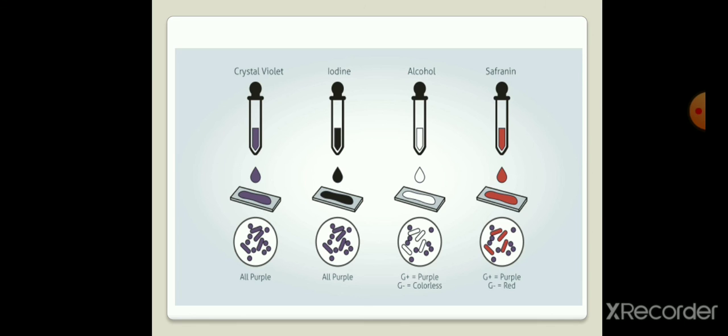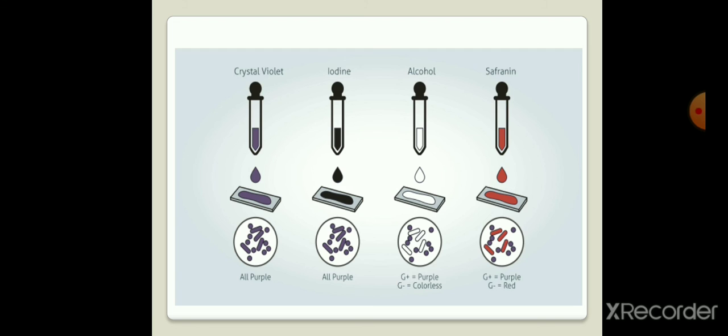Both gram-positive and gram-negative bacteria are present, and when washed again with iodine, the gram-positive bacteria appear purple, and the rod-shaped, bacillus-like gram-negative bacteria appear colorless when crystal violet and iodine are used as a stain.